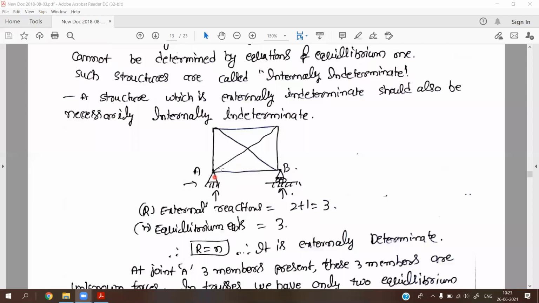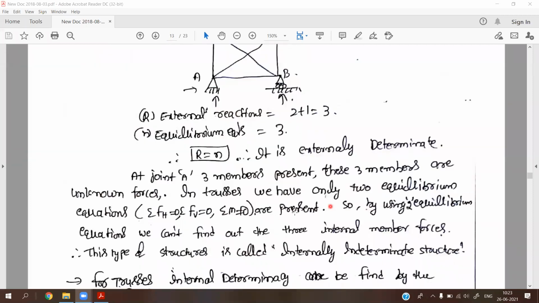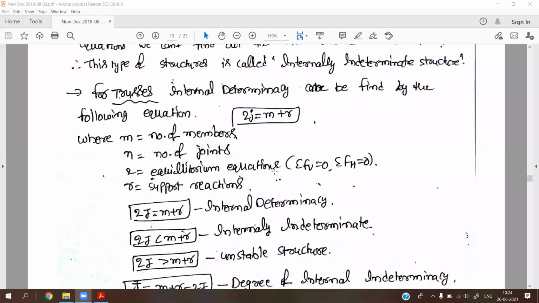Therefore at joint A this is an internally indeterminate structure. This is the information available in this paragraph. So that is the internally indeterminate structure, along with the externally indeterminate structure.